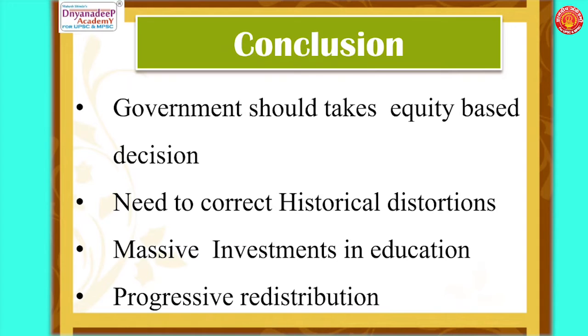So we can conclude by saying that the government needs to take a decision that is based on the equity principle, which is guaranteed by the Constitution of India, and everybody should get an equal opportunity. We need to understand that historical distortions are corrected through affirmative action such as compensatory discrimination. At the same time, there needs to be a massive investment in education to raise the capability of students. Progressive redistribution includes equal opportunity at the school level, and this would help to strengthen diversity also.